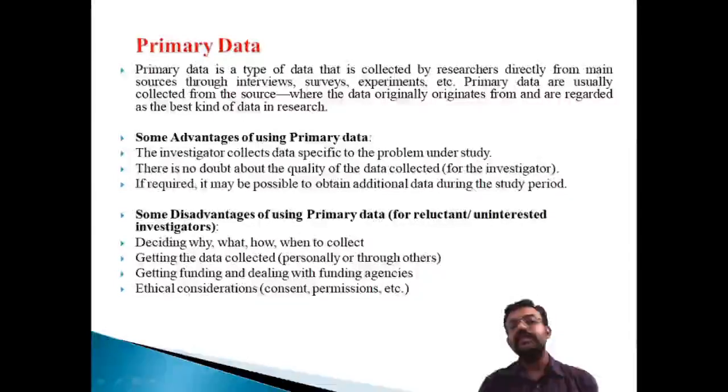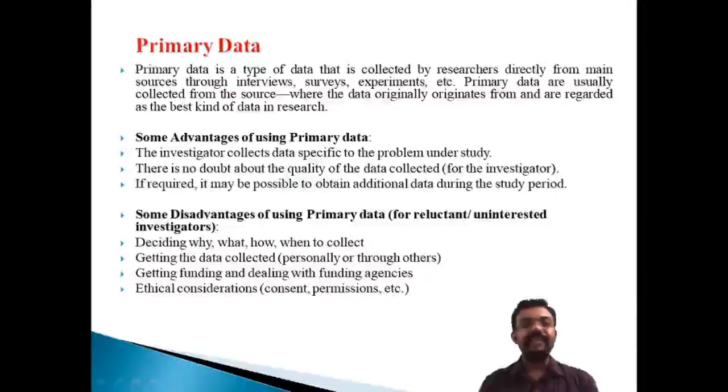In the absence of this information, the collection may fail. So deciding the purpose is essential. Some researchers ignore this factor, and this leads to a lot of failure in research problems.